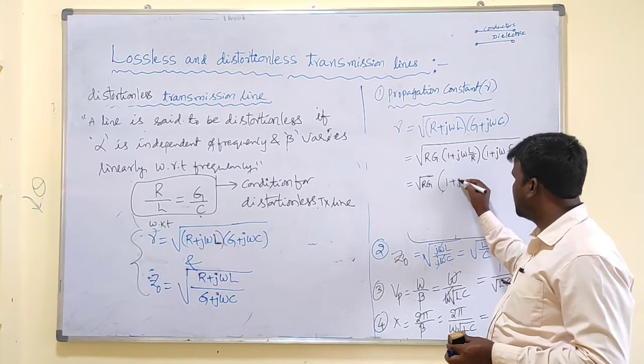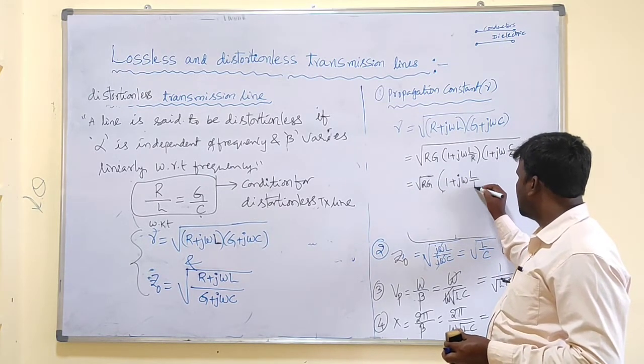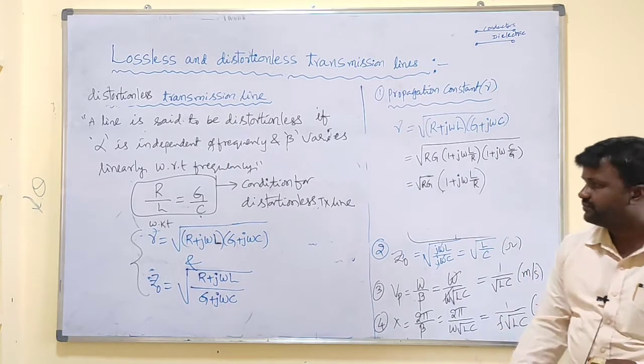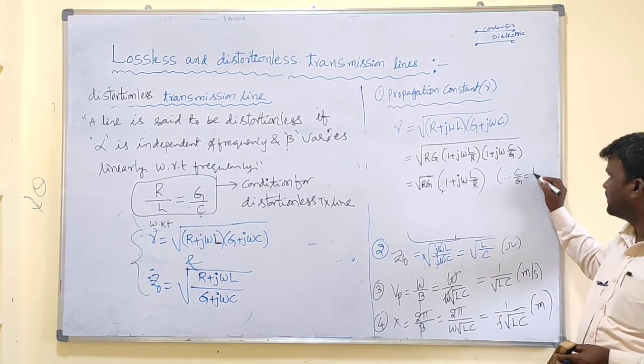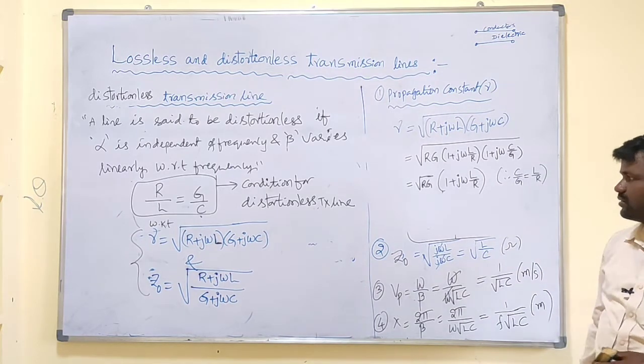So finally we got 1 plus j omega L by R, since C by G equal to L by R.